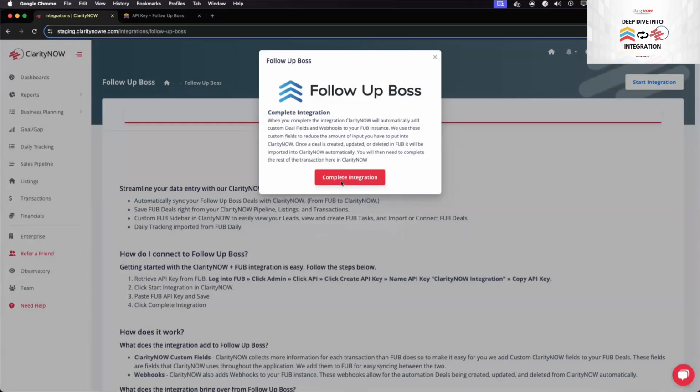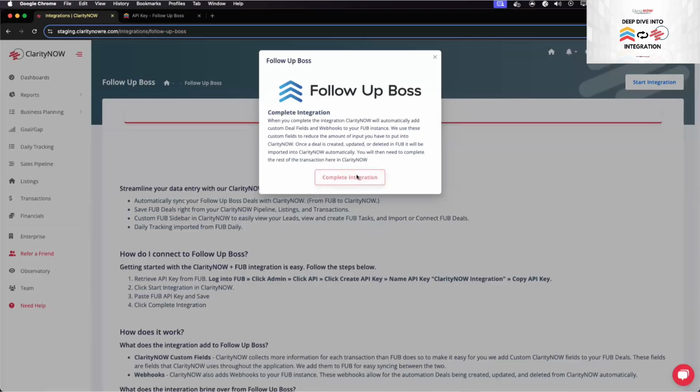Now, what this does is it adds the webhooks, which are hooks that are built into Follow Up Boss that come directly to us anytime any data is added to your Follow Up Boss. So anytime a deal is created, it sends an event to our system, which stores it in the database. And then every minute, our database runs those jobs to pull that information into your portal.